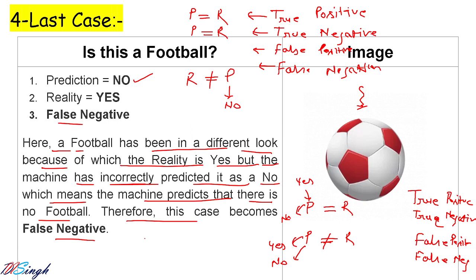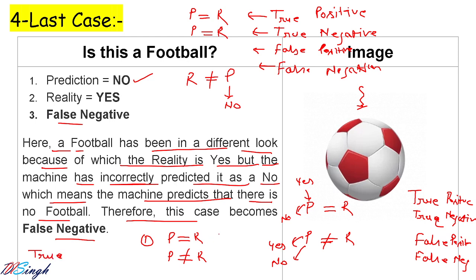The first condition is to check if prediction and reality are matching or not. If it is matching, then you will write the first word as true, otherwise you will write the first word as false. So whenever your prediction matches with the reality, the first word will be true.